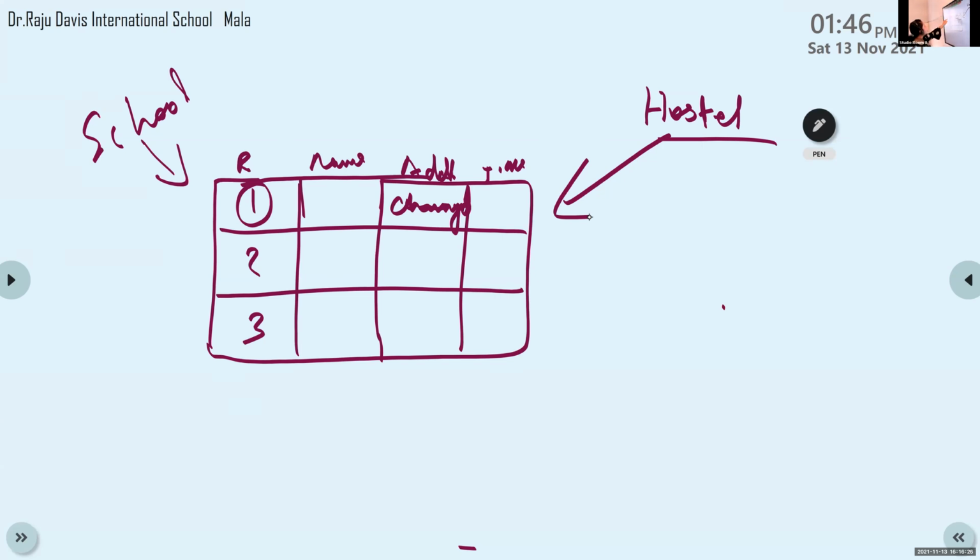When the school staff checks the address, there is a new address. When the hostel warden checks the address, it is also changed. So if a change happens in one place, it will affect all the places. That is consistency. We can reduce inconsistency. Is it clear? Okay.